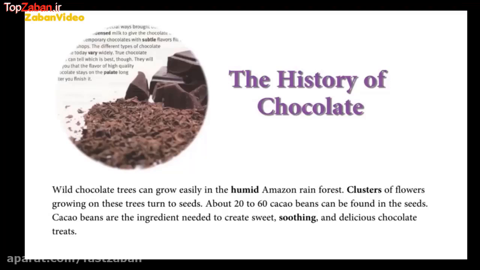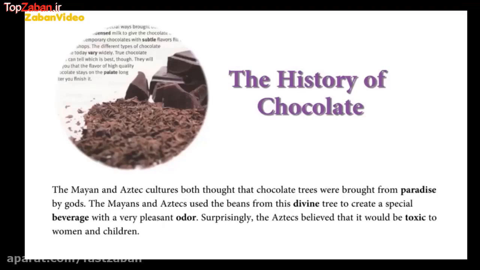Clusters of flowers growing on these trees turn to seeds. About 20 to 60 cacao beans can be found in the seeds. Cacao beans are the ingredient needed to create sweet, soothing, and delicious chocolate treats. The Mayan and Aztec cultures both thought that chocolate trees were brought from paradise by gods.